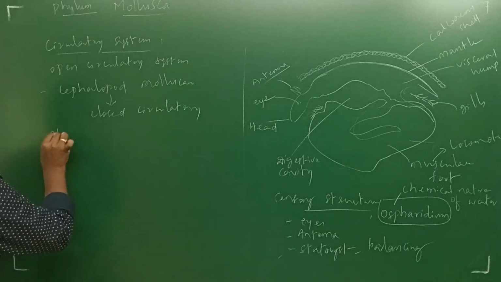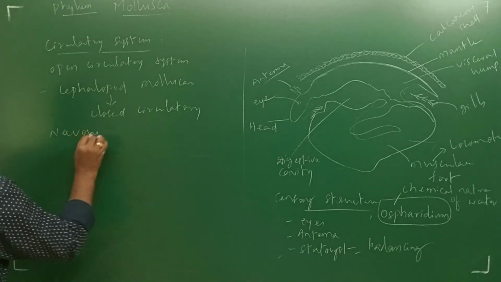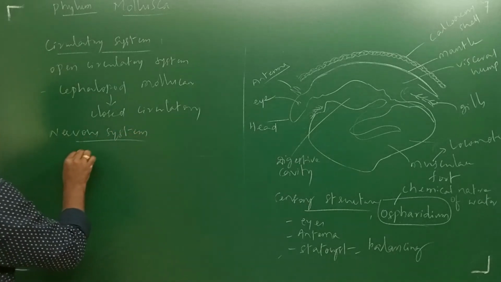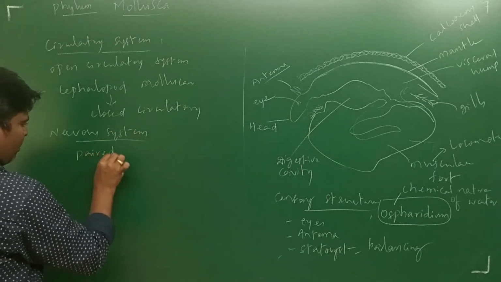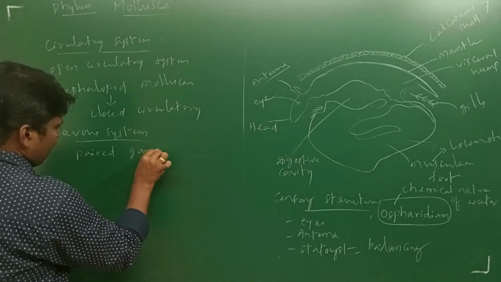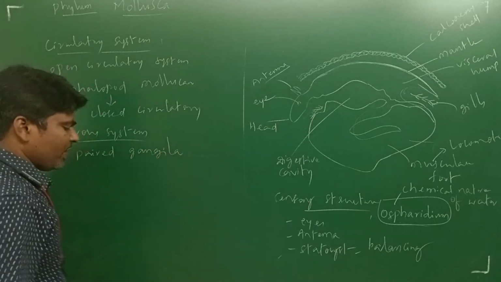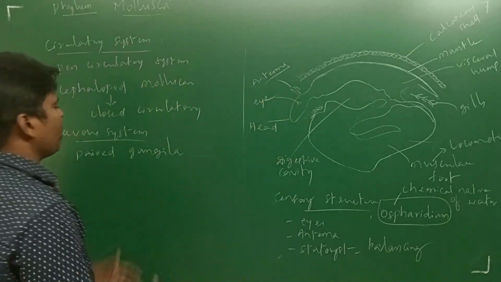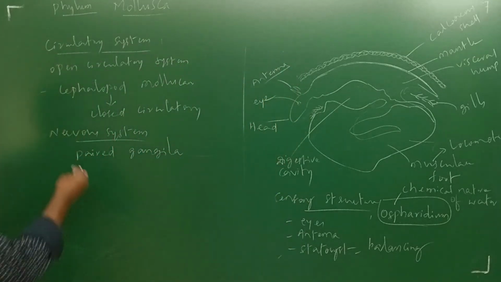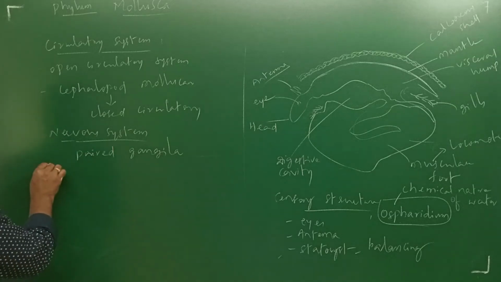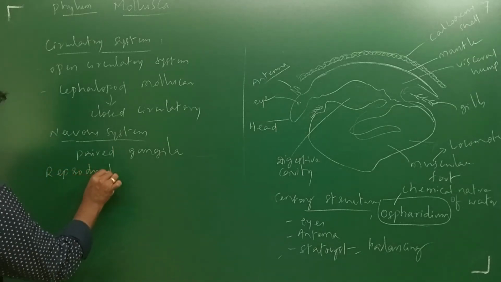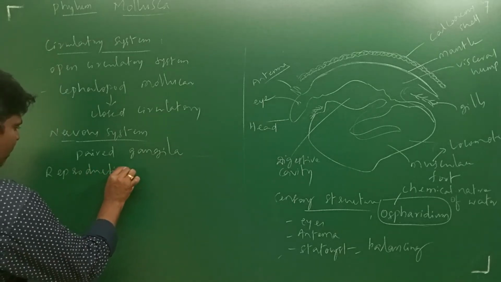Next, the nervous system. Paired ganglia, which are attached with the ventral nerve cord. Ganglia means a group of nerves present in a particular place. So that is the nervous system. Next, the reproductive system.